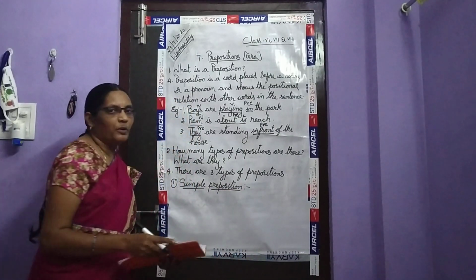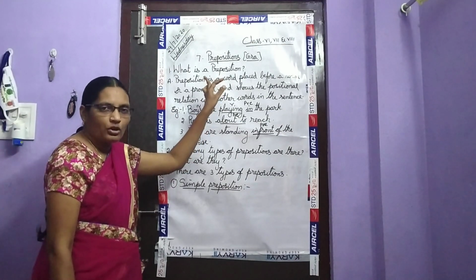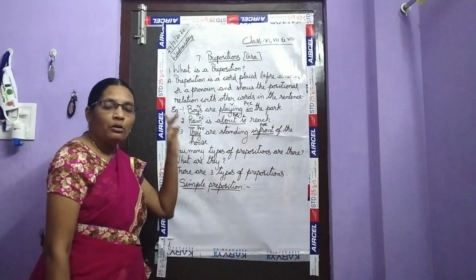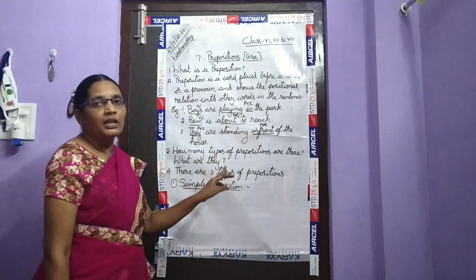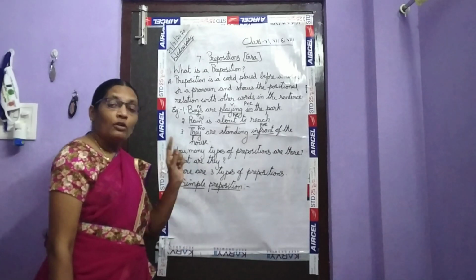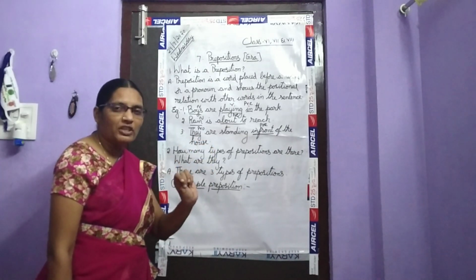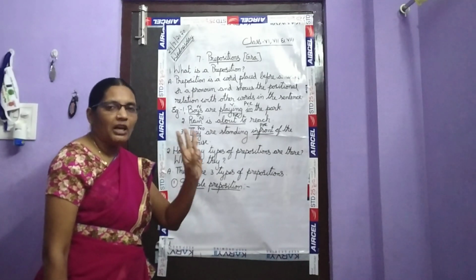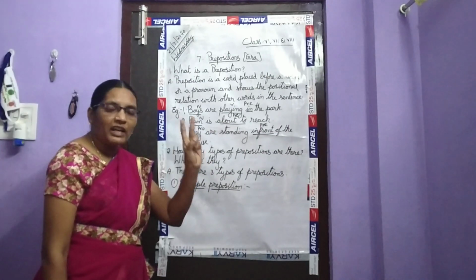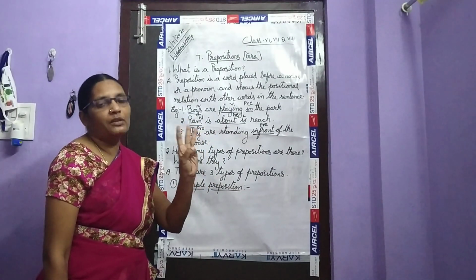How many types of prepositions are there, children? What is a preposition? It shows the positional relationship of a noun or a pronoun. There are 3 types of preposition: simple preposition, compound preposition and phrasal preposition. First one is the simple preposition, second one is the compound preposition, and third one is the phrasal preposition.